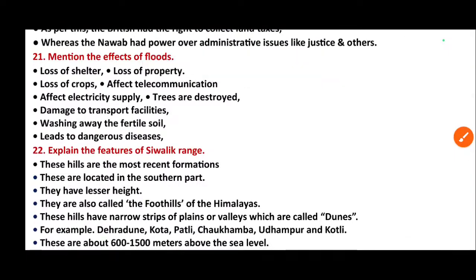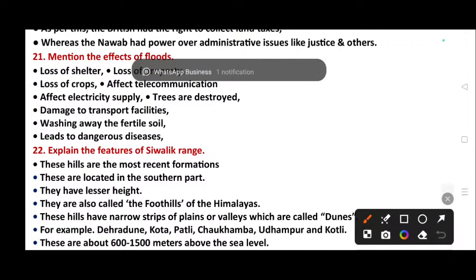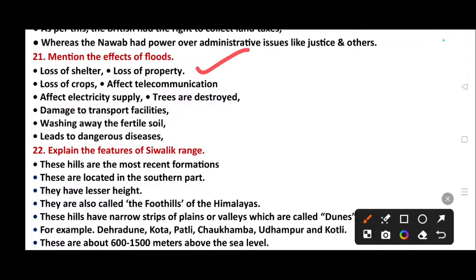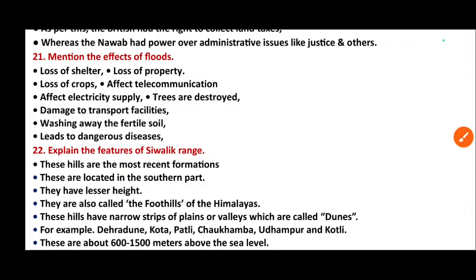Question number 21. Mention the effects of floods. Loss of shelter, loss of property, loss of crops, affecting telecommunication, affecting electric supply, trees are destroyed, damage to transport facilities, washing away the fertile soil, leads to dangerous diseases.